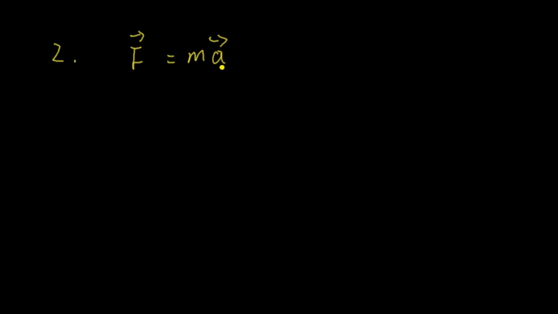Acceleration is a vector. It has a direction and a magnitude, so it has an arrow head here. Now, what does it mean? Well, it means force equals mass times acceleration. So these are what these letters stand for.